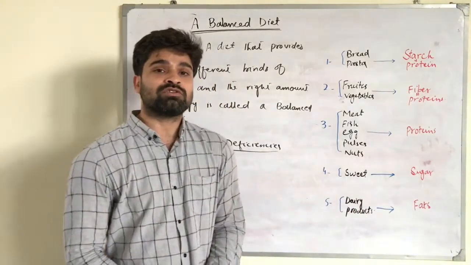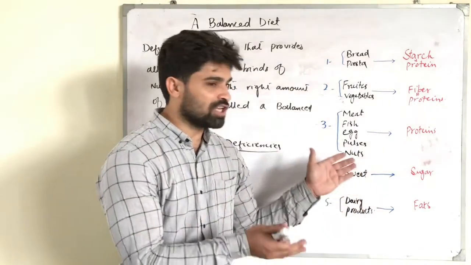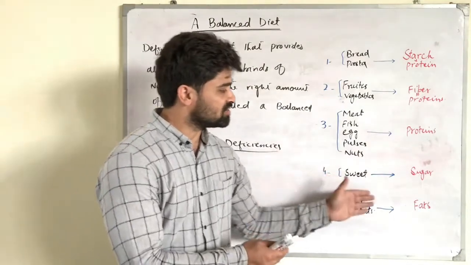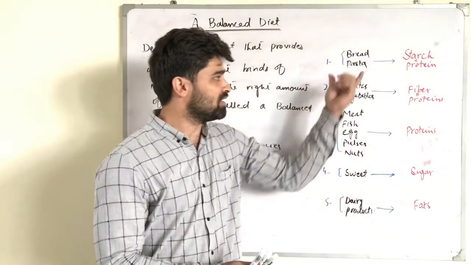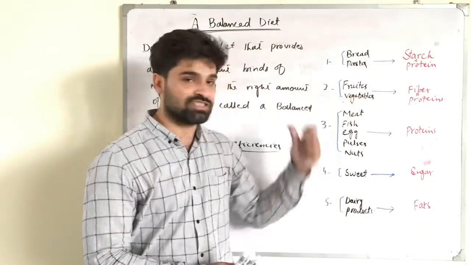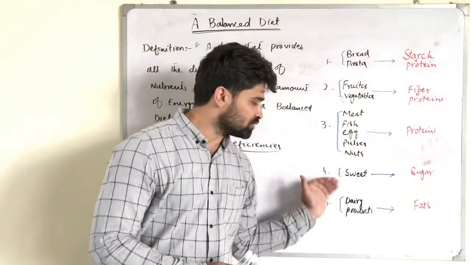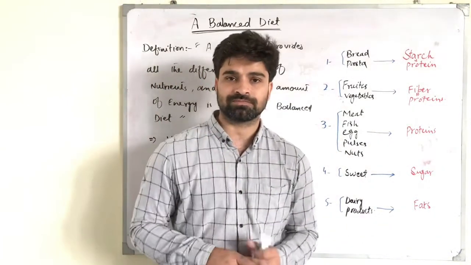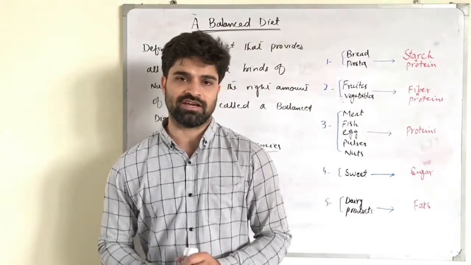So what we need is a balanced diet that contains all of these nutrients. That means we should take bread, we should also take fruit and vegetables, we should also take some meat, we should also take some sweets and dairy products for a balanced diet. I hope you have understood the concept of a balanced diet.